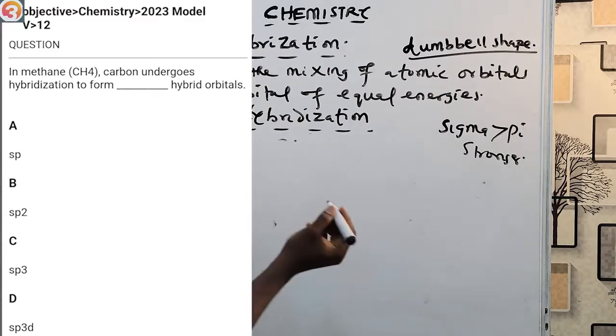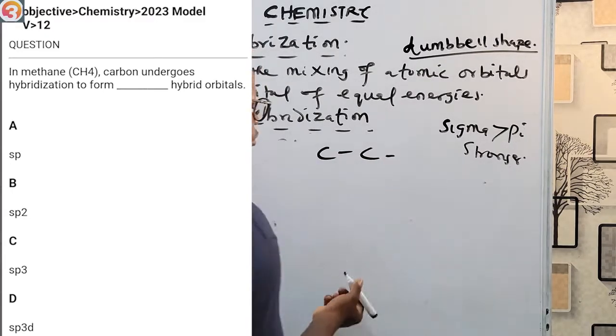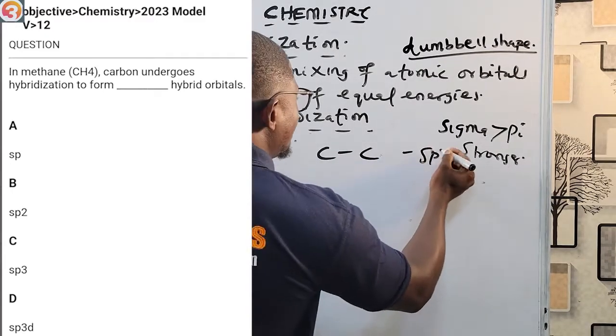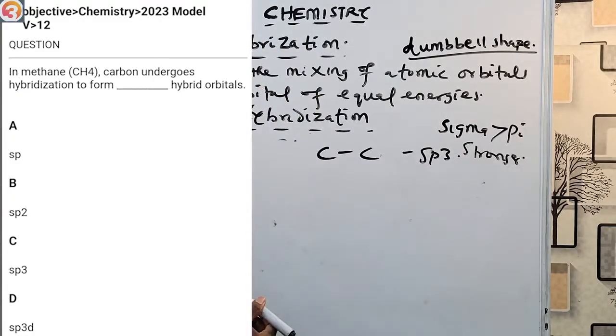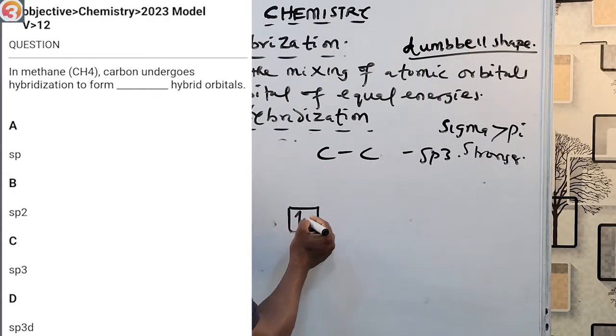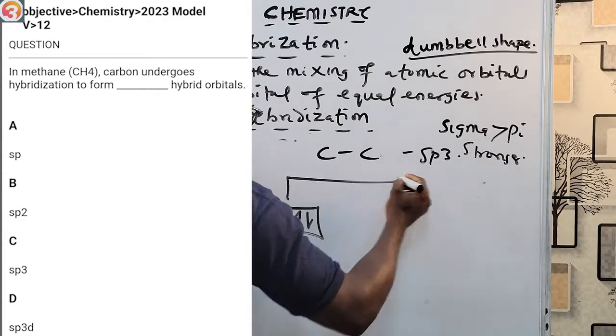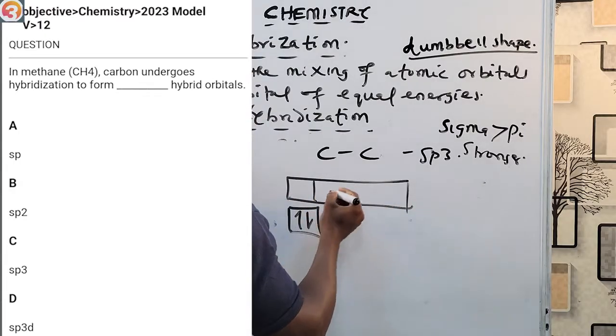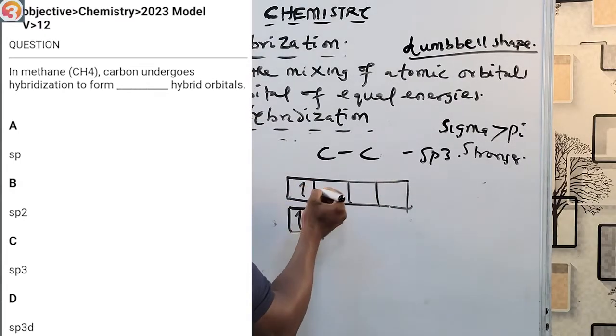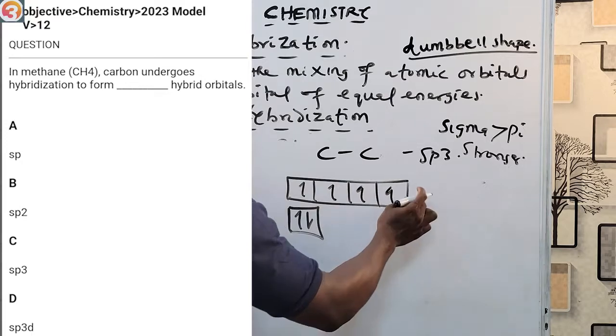So I already said that in alkanes, that's carbon to carbon single bonds, there's SP3 hybridization. Now they form in the excited state of carbon, using the electron box diagram. There's something I want to bring out. This is it. Okay, then we now have 1, 1, 1, 1. This is the hybrid orbital.